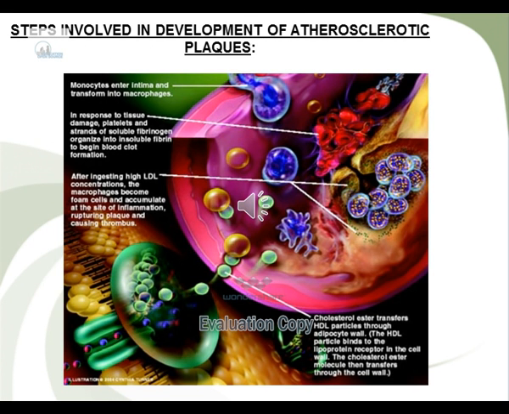Steps involved in development of atherosclerotic plaques. If there is any injury or damage to the endothelium of the artery, this leads to expression of adhesion molecules. This encourages migration of monocytes from the lumen into the intima. Substances traveling in the blood like low-density lipoproteins, fats and cellular waste materials accumulate at the damaged site. Endothelial cells and monocytes generate free radicals that oxidize LDL, resulting in lipid peroxidation.